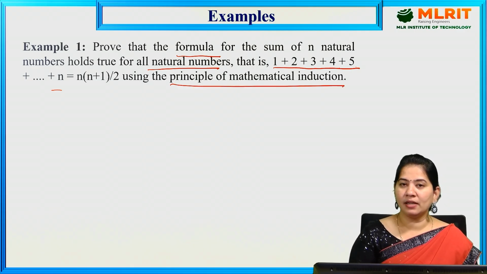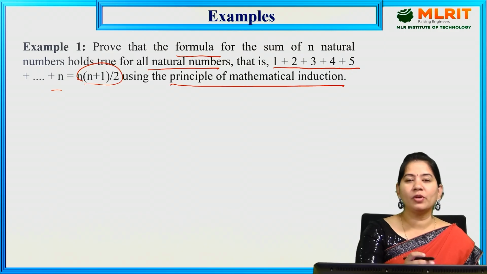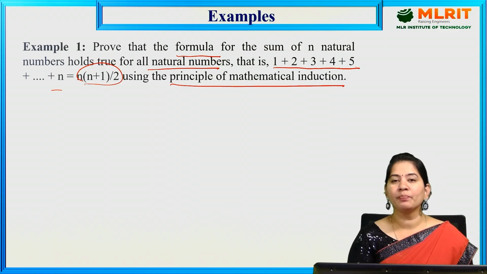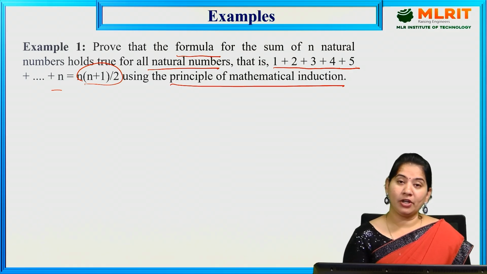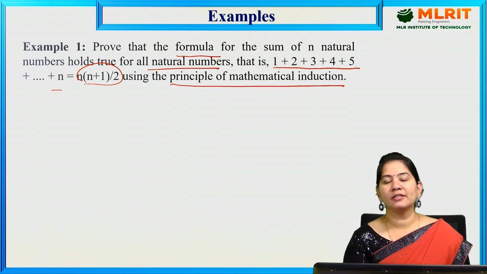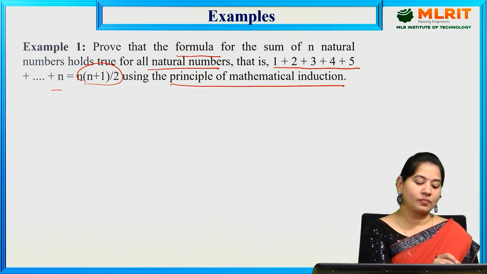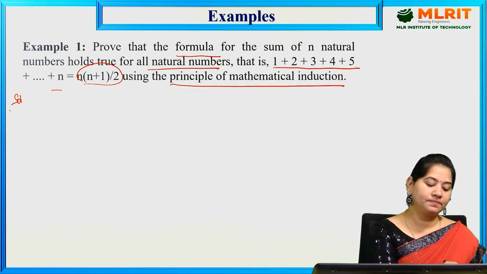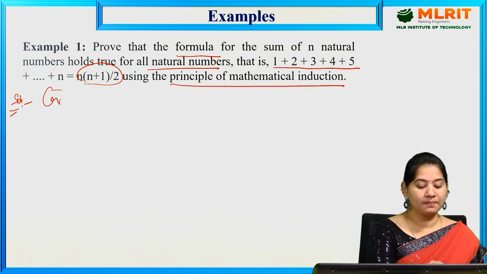So the given statement is a formula for the sum of n natural numbers. We know that the sum of natural numbers is n into n plus 1 by 2. But here we need to check, by taking those three conditions, whether P of n is true for all the natural numbers or not. So now let us see how to solve the problem. The solution is, first you need to write down the given statement.